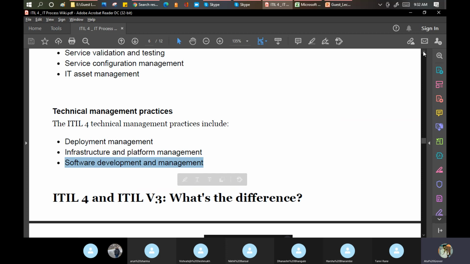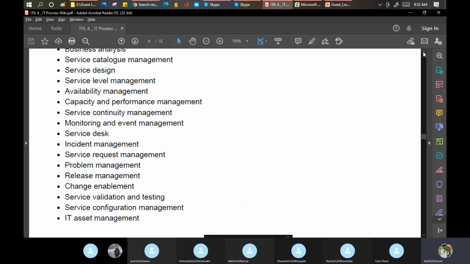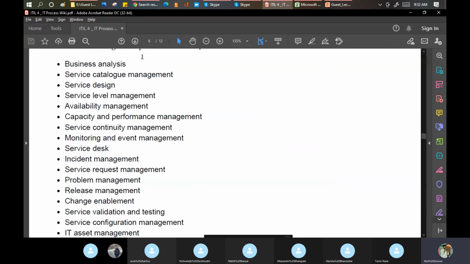But our main concentration in ServiceNow will be in this area only. Here we will see catalog, SLM, the service desk, incident, request, problem, almost everything as part of our training, plus many more.